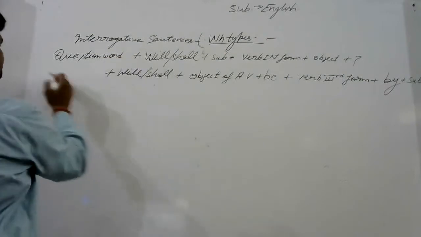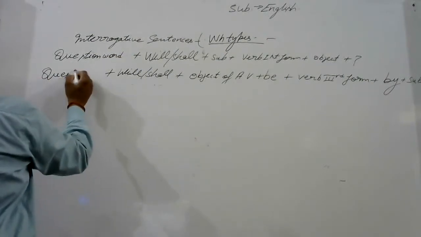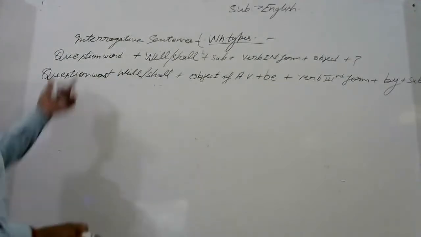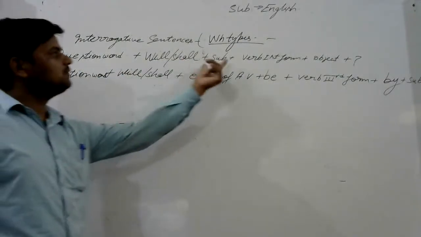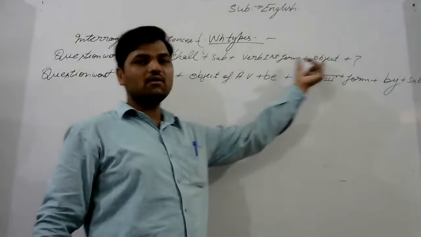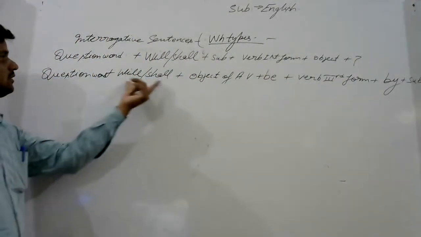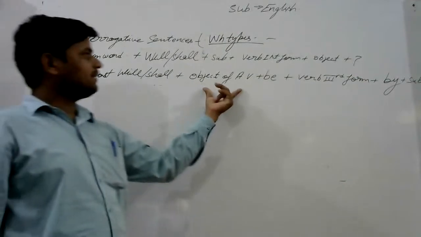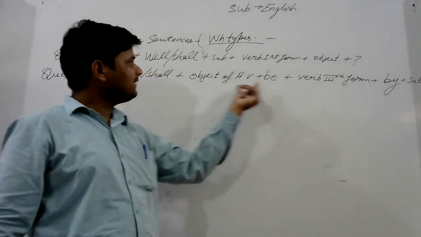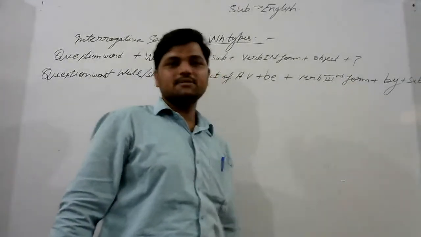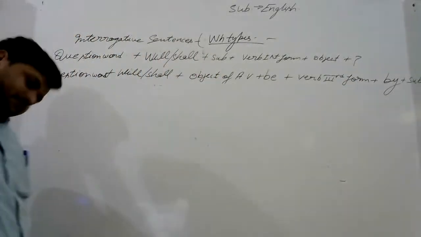At first question word, then helping word, then subject, then verb first form, object and question mark. Question word, will or shall, object of active voice, be, if negative, not here, verb third form, by subject of active voice, then question mark.